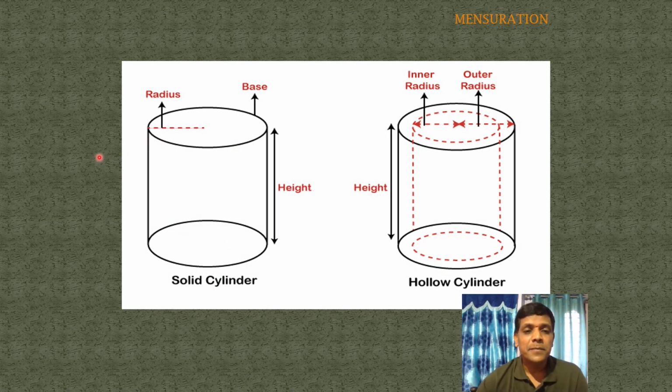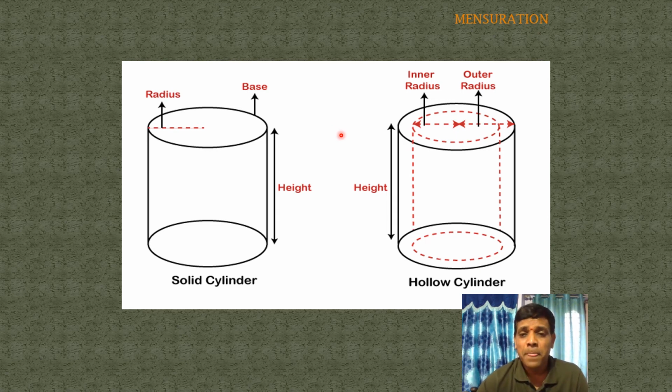This is a solid cylinder. It contains radius, base and height. But a hollow cylinder contains two radii: one is the inner radius and another one is the outer radius. The difference between the outer radius and inner radius is the width of the cylinder. The distance from the center to the inner surface is the inner radius. The distance from the center to the outer surface is the outer radius. So the difference between the inner and outer radius is the width of the cylinder.